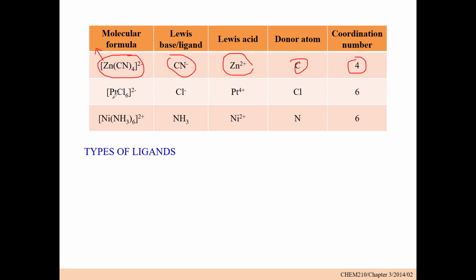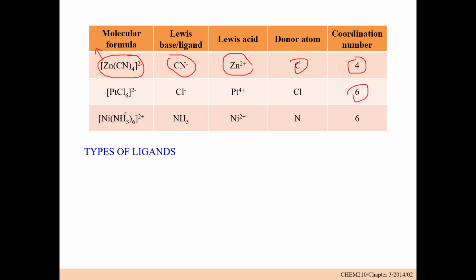And then we have platinum here, and the central metal ion here is 6. So now chlorine is the ligand, while platinum 4 plus is the Lewis acid, which is the central metal ion. Chlorine is a monodentate ligand that donates 1 lone pair of electrons, or 1 point of attachment, and therefore the coordination number is 6 because we have 6 chlorines.